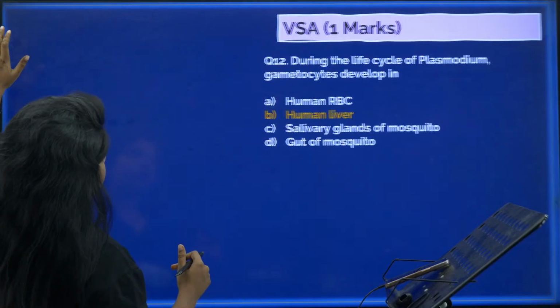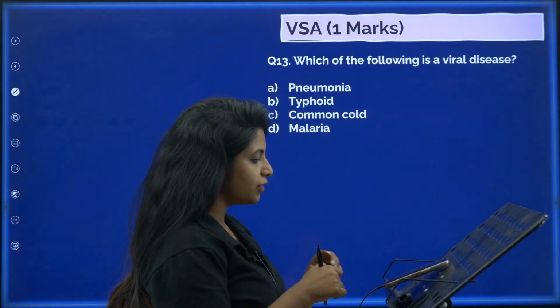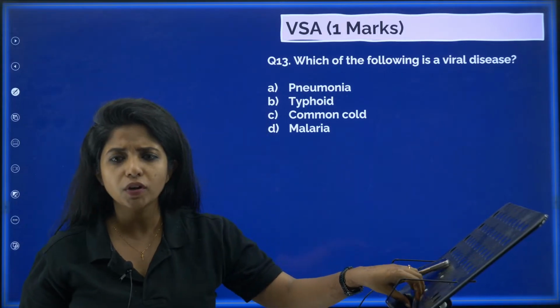Chalo. Next question. Which one of the following is a viral disease? Now that is kind of easy question. Which one is a viral disease? Pneumonia, typhoid, common cold, malaria?